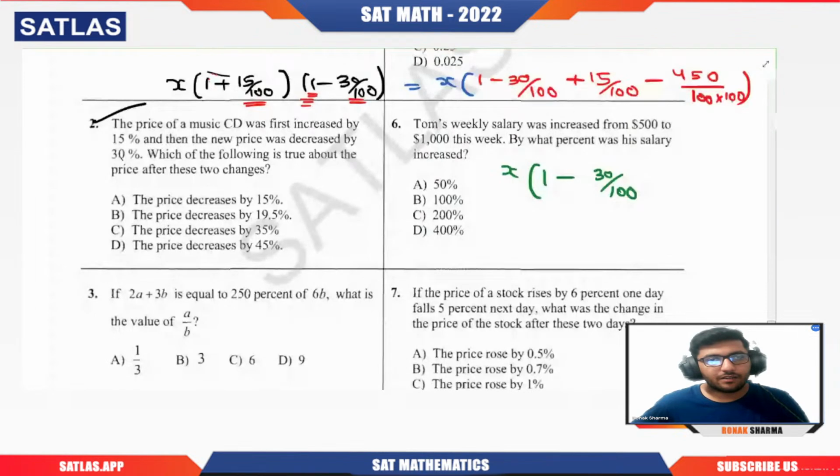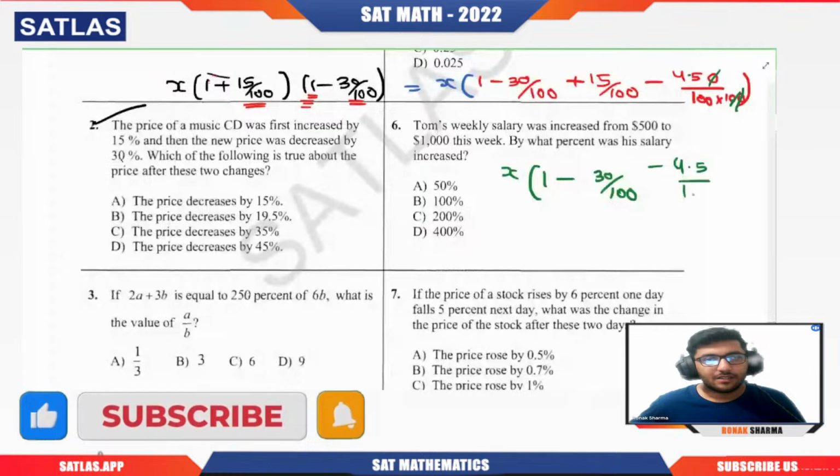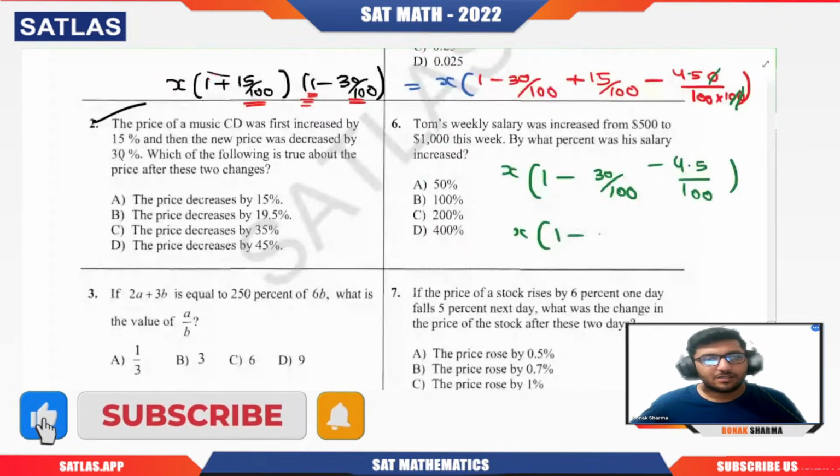Here, first of all, the 10s cancel out. And again we can divide this 10 here, because we want to make the LCM common. So this will become 4.5. So minus 4.5, divided by 100. Can you see that this will become 1 minus 34.5 by 100?